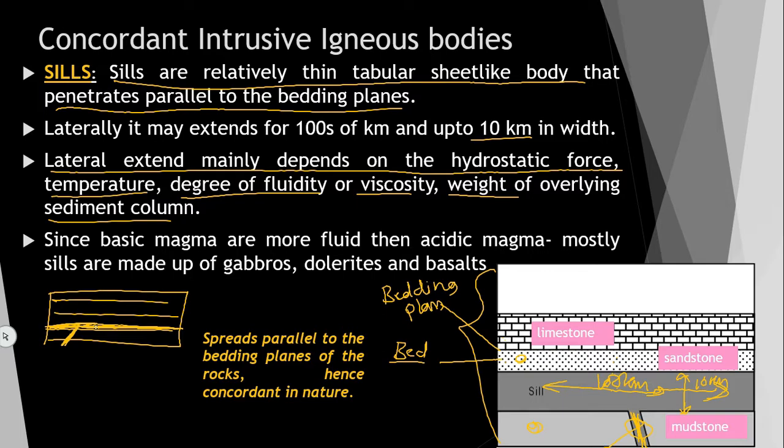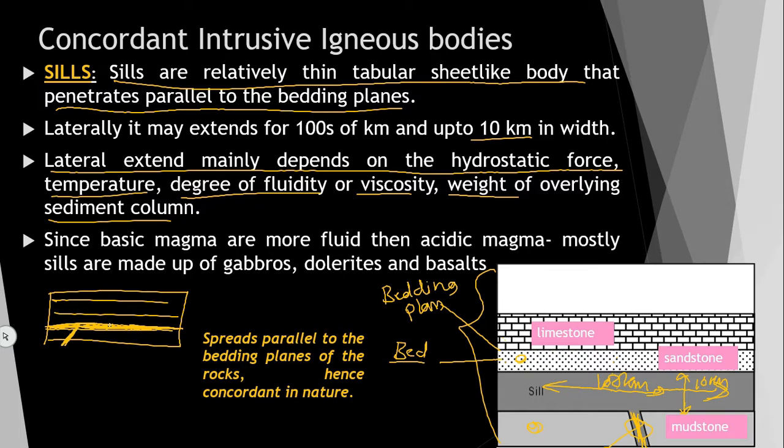If the temperature is high, what happens? It will intrude here and can digest or dissolve this rock and can travel for a longer distance. If temperature is less, it cannot digest or dissolve that and can travel a shorter distance. So the temperature, degree of fluidity or viscosity and all these factors are very important when it comes to the extent of this igneous body.